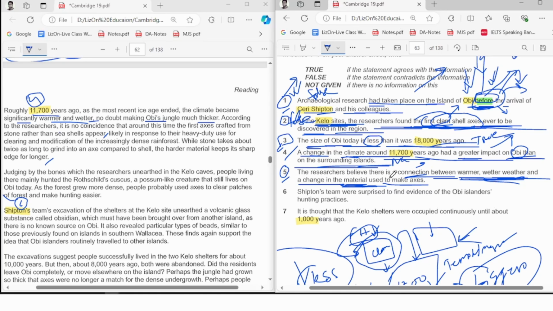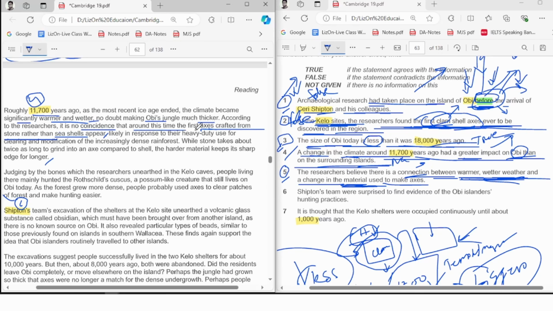Okay, roughly 11,700 years ago, let's read it again. At the most recent ice age ended, the climate became significantly warmer and wetter, no doubt making the jungle much thicker. According to researchers, it is no coincidence that around this time, the first axes crafted from stone rather than seashells appear. Right? So that's what they are looking for here.